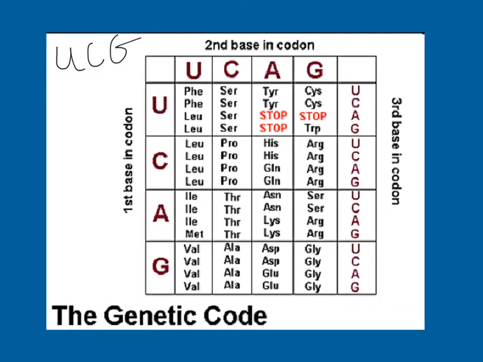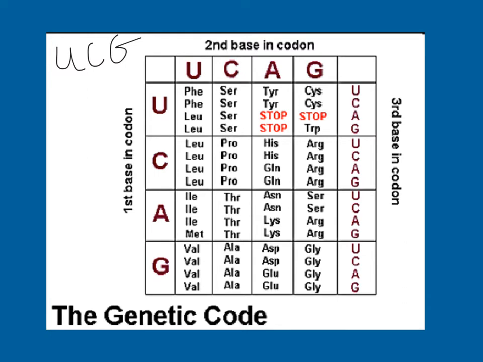You find your first nitrogenous base, which is here, so that's U, and then you look for your second base up here, which for us is C, and you come to where those two meet. U and C meet in this box, and then you look for your third base over here on the right, so we go down to G. That's our third base, so this codon would code for serine.